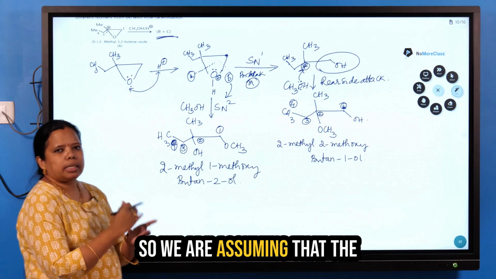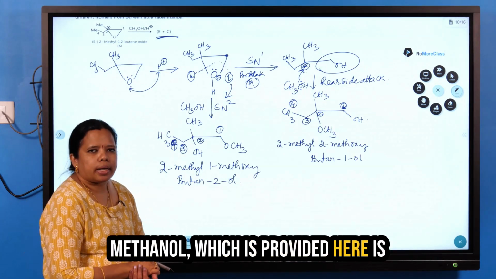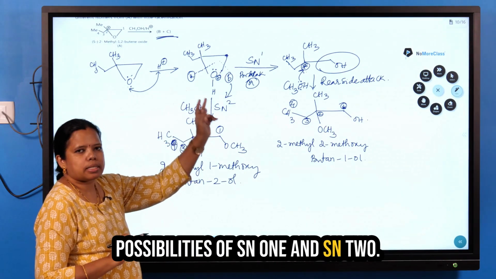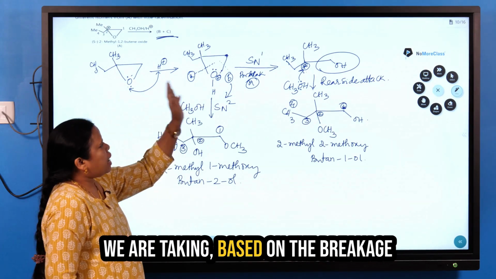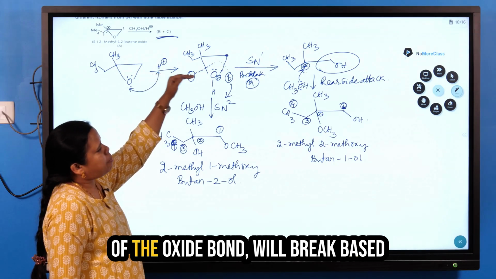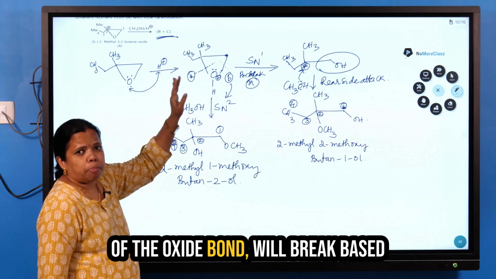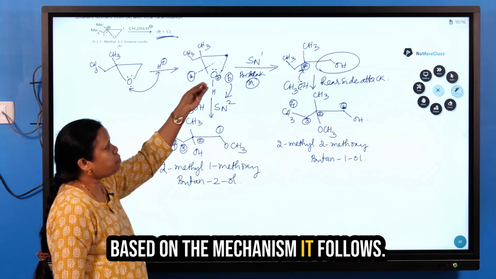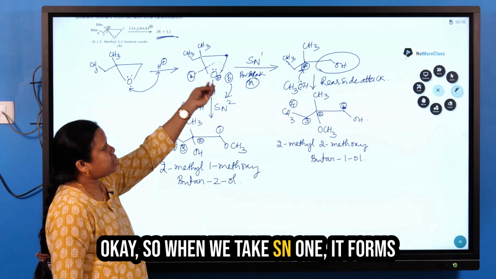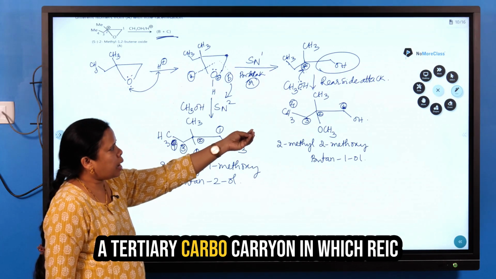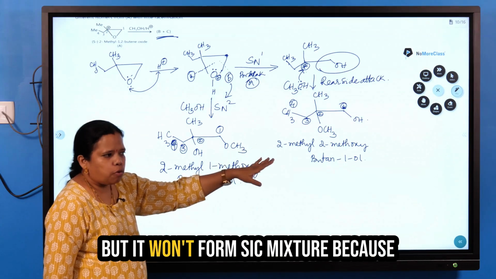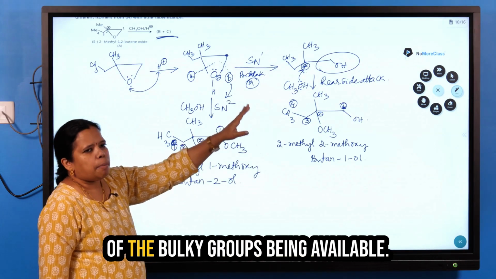So we are assuming that the methanol provided here undergoes substitution, and we take both possibilities, SN1 and SN2, based on the breakage of the epoxide bond. The epoxide bond will break based on the mechanism it follows. When we take SN1, it forms a tertiary carbocation in which a racemic mixture was supposed to be formed, but it won't form a racemic mixture because of the bulky groups.